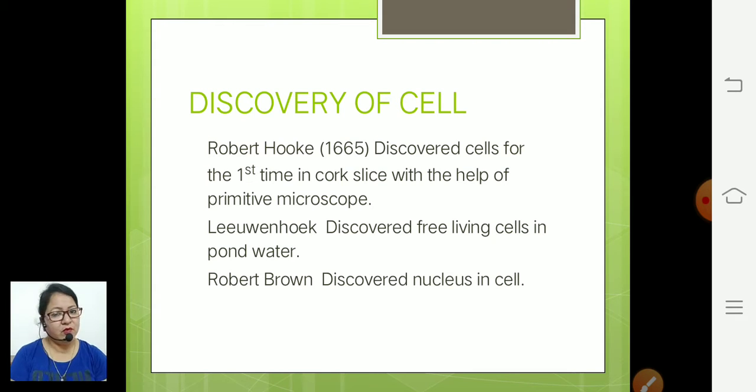Then more development in the microscope took place, and Robert Brown discovered the nucleus in the cell. After the discovery of the electron microscope, we are able to observe other cell structures and get to know the details of cell structure.